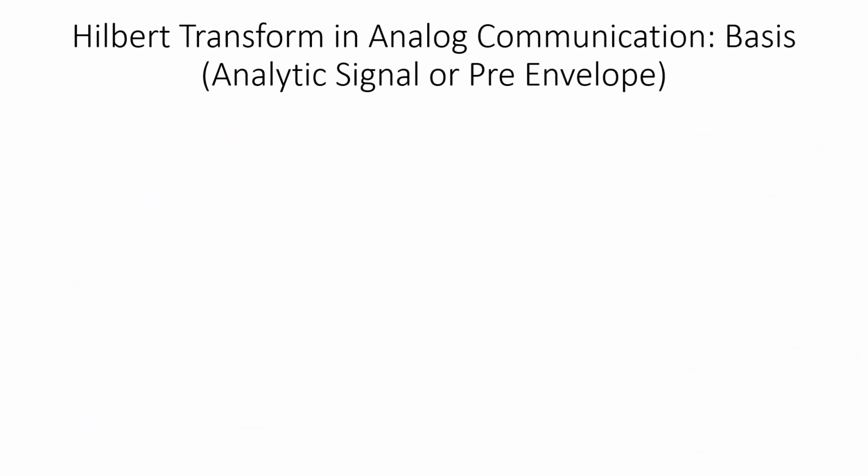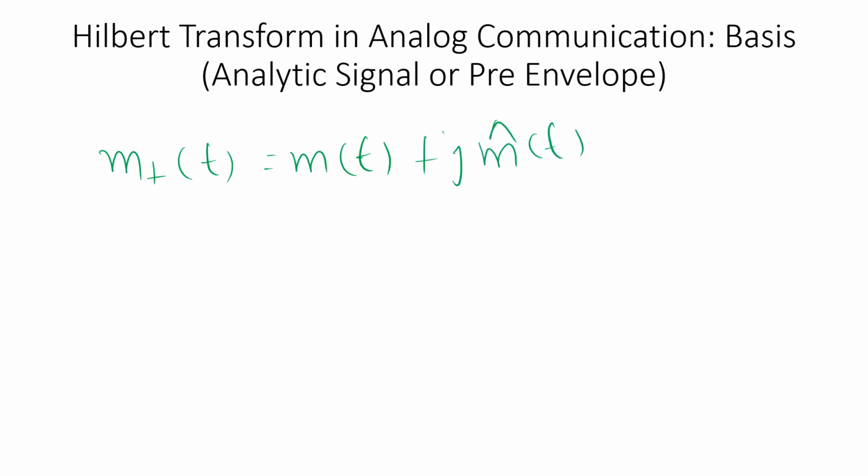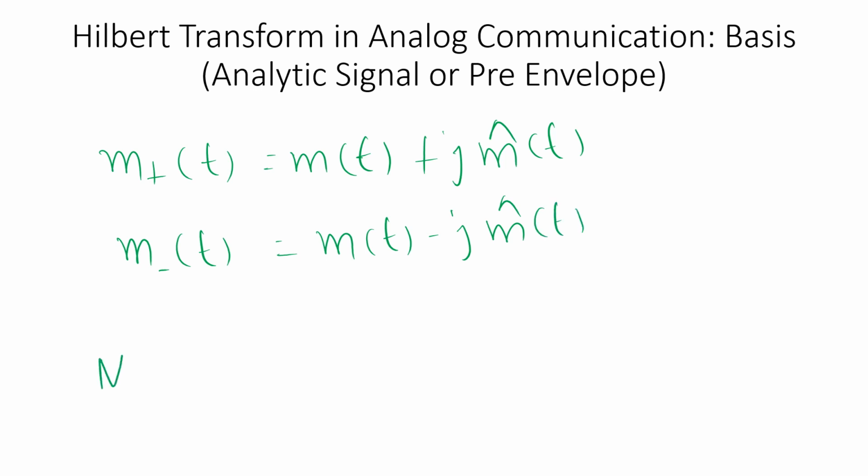So now we'll go ahead with the concept of pre-envelope. That is, m plus of t is equal to m of t plus j times m cap of t. This is the positive pre-envelope. And m minus of t is equal to m of t minus j m cap of t. This is the negative pre-envelope, and this we have seen, m plus of f is equal to